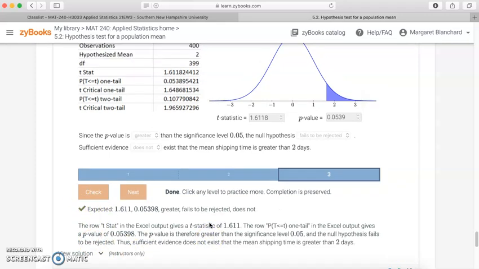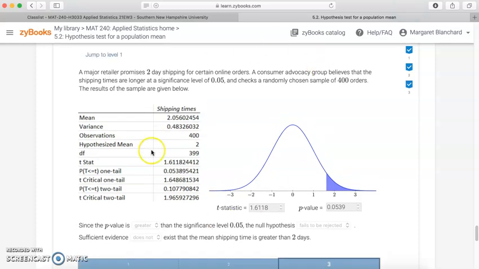So if you have any questions about how to set these problems up, or how to read the results from Excel that they are providing you, let me know.